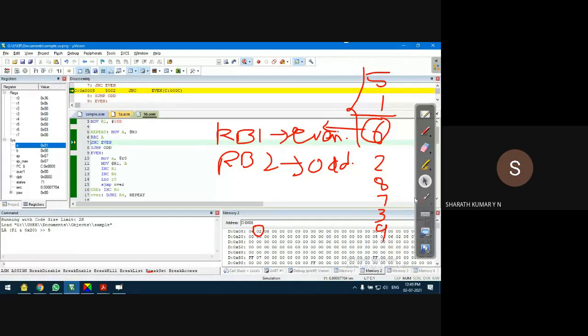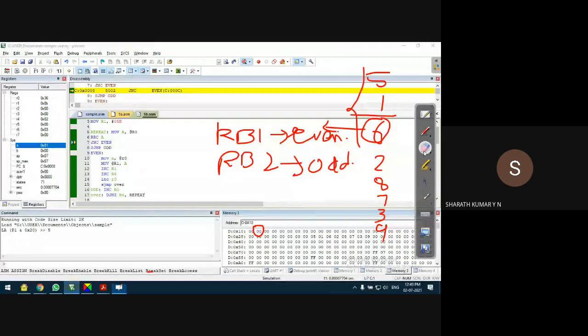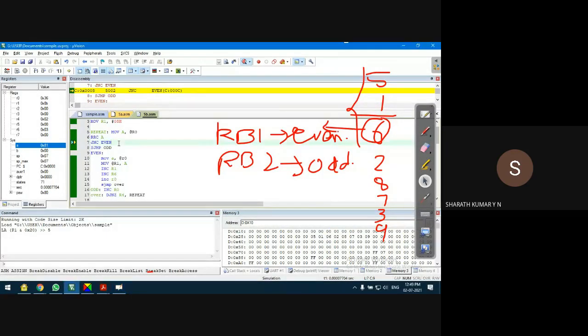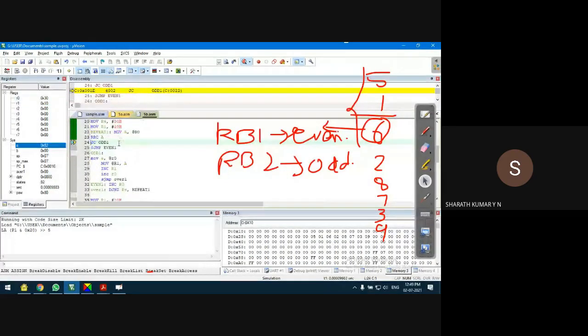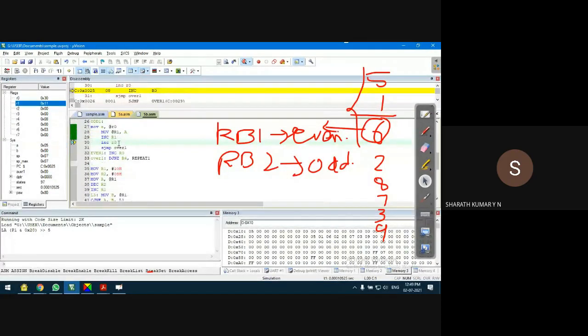I'll go to the next memory window, where the odd numbers will be stored. F11 on my keyboard, the program continues. The first odd number is 5. The 5 should be copied. Yes, 5 came to the first location in register bank 2.